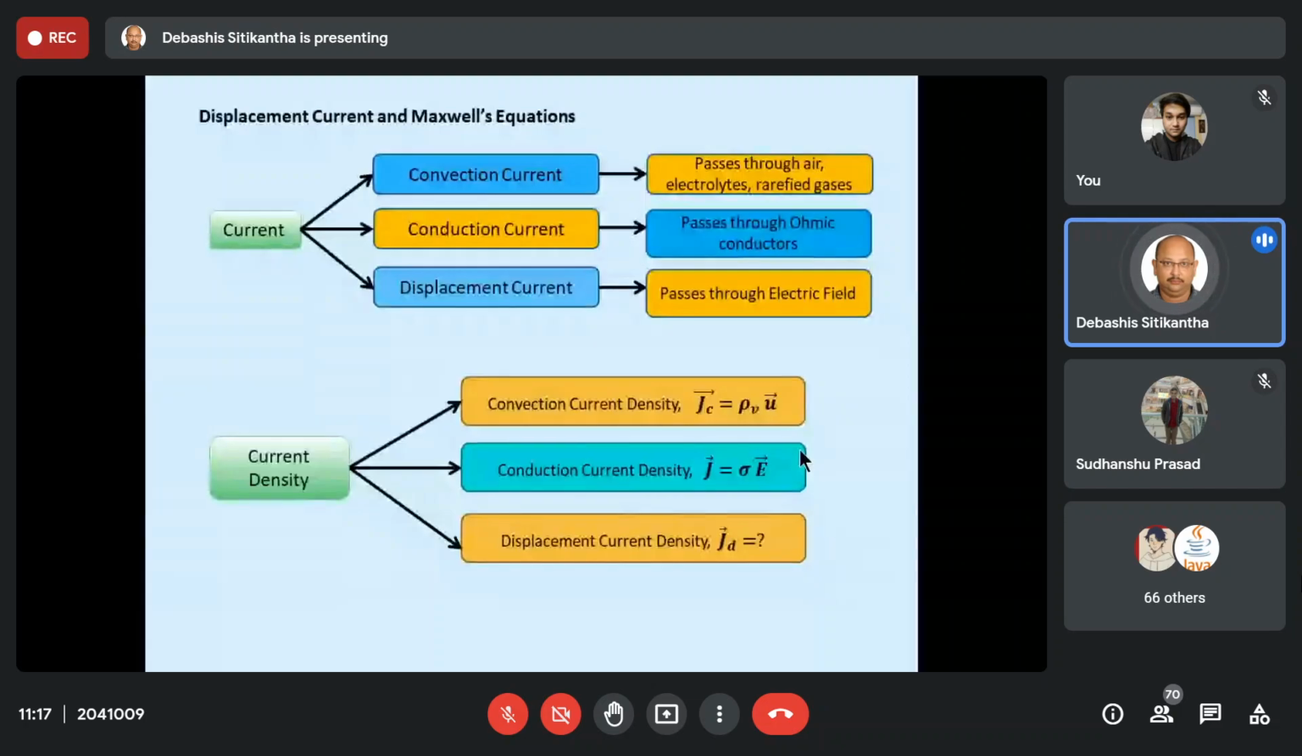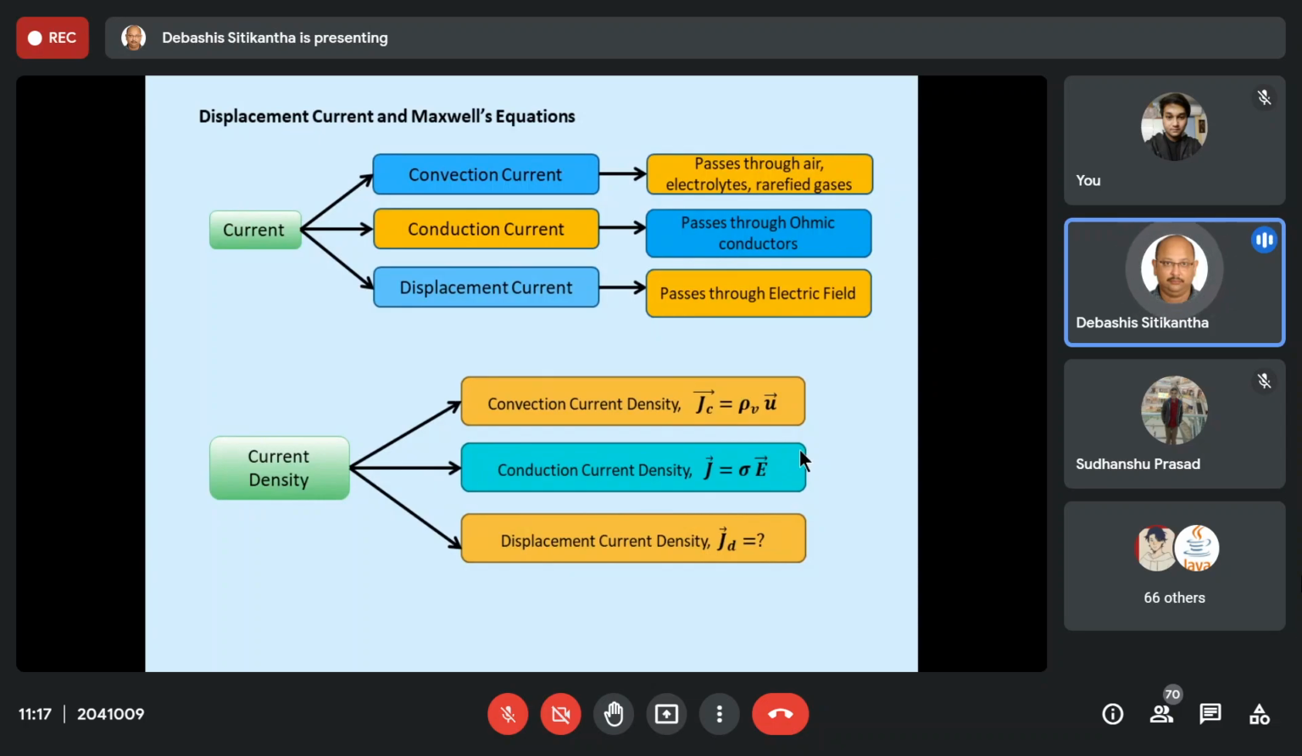Okay, so these two types, you almost know all these things, because in your school days you studied the Rutherford experiment, the vacuum tube discharge. So at least you have some idea about convection current. Conduction current, everybody knows. Whenever I tell you current, they always mean conduction current. So well and good, we have some idea about these two things.